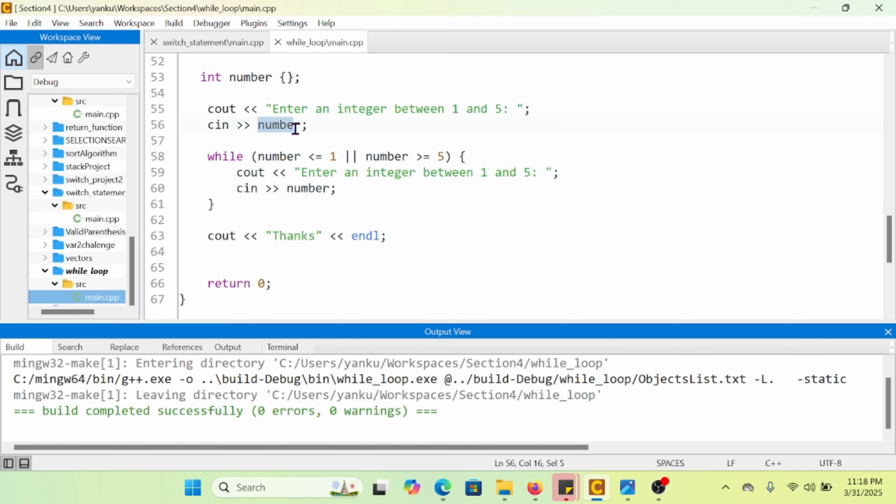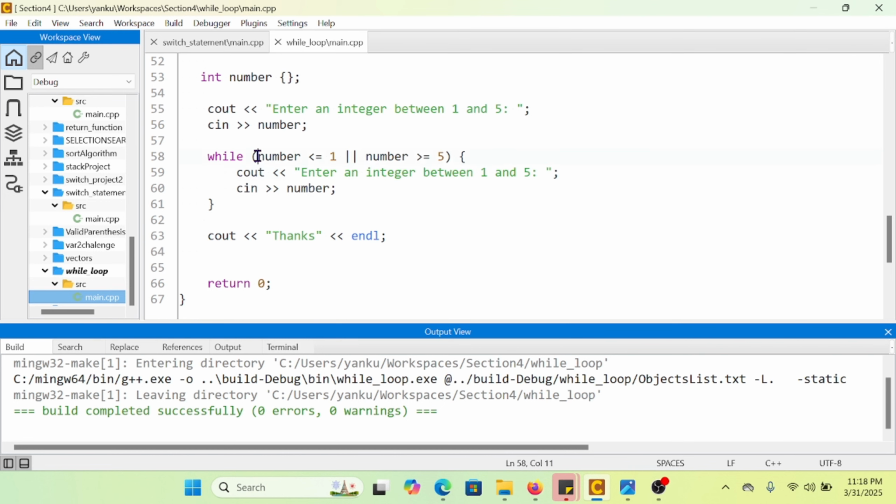And I keep the value in the number, and I run my while loop. While the number is less than 1 or the number is greater than or equal to 5, cout enter an integer between 1 and 5.